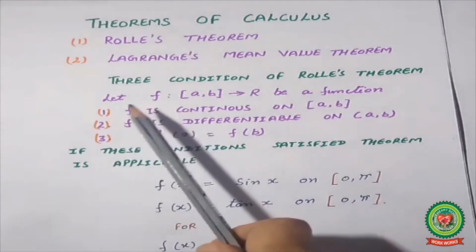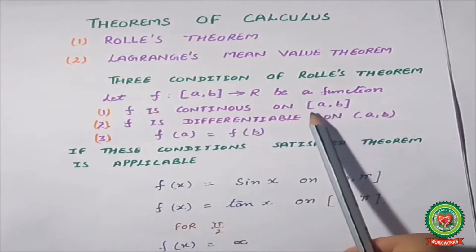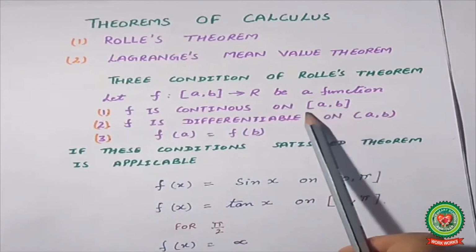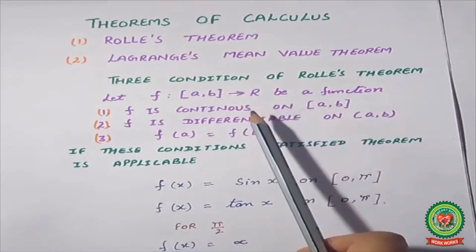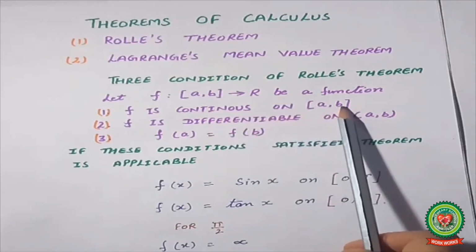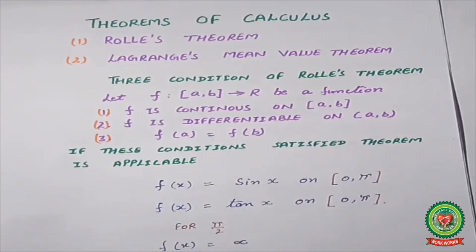First condition: the given function must be continuous on the given closed interval. Closed interval means including those end values also, and those values may be any real numbers. Continuous means if I substitute any value in the given function, definitely an answer will be there.